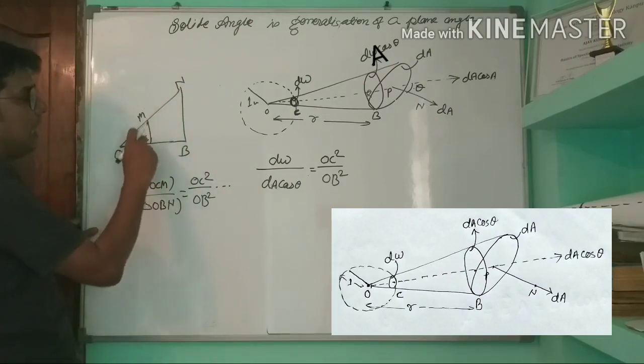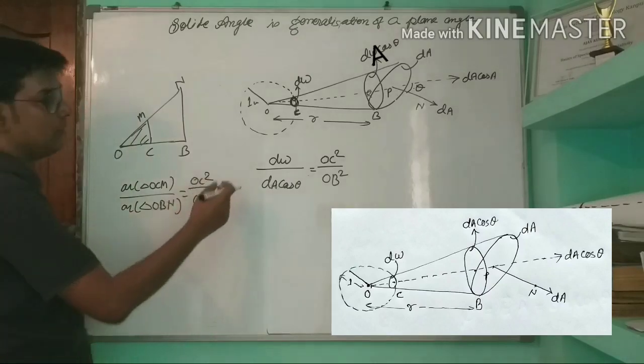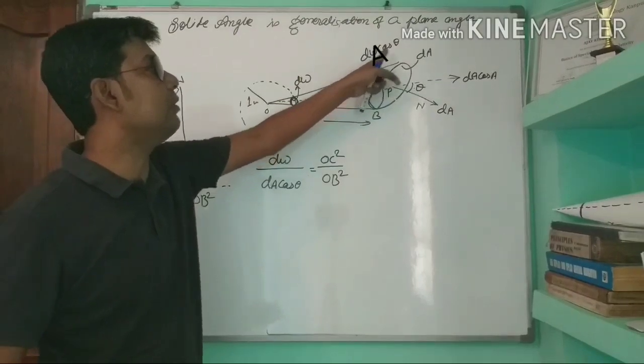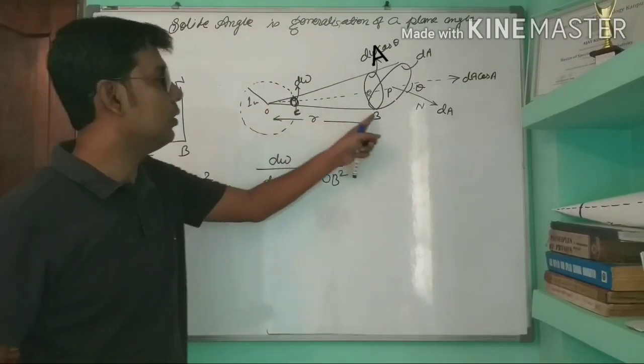In the same way, dW to dA cos theta is equal to OC square to OB square.